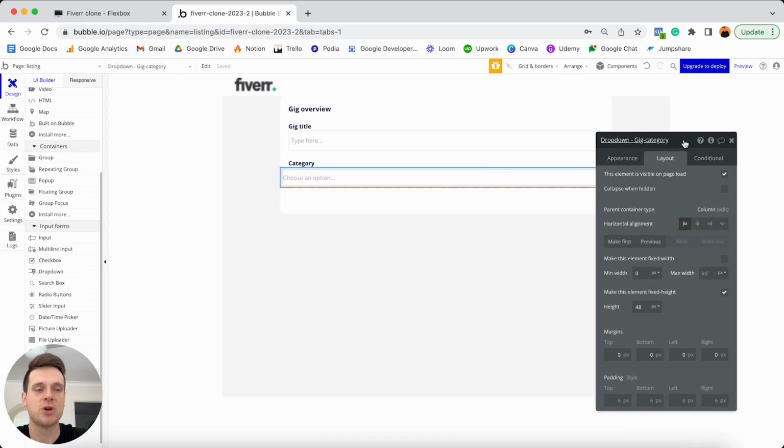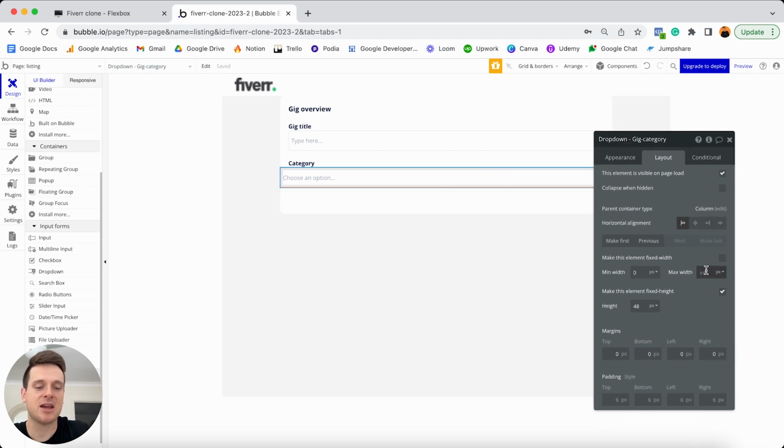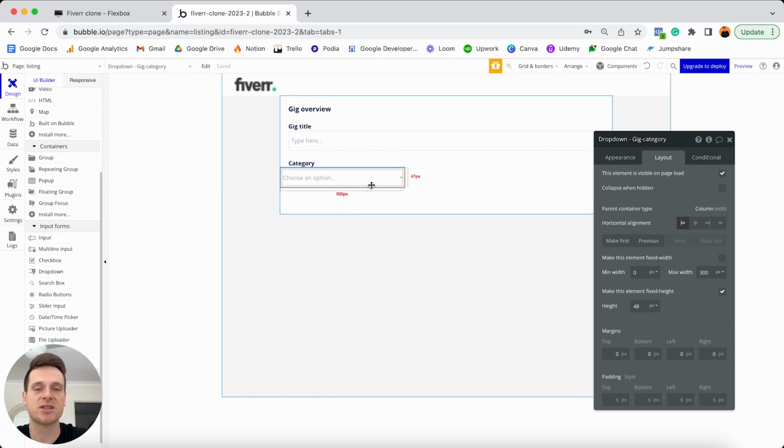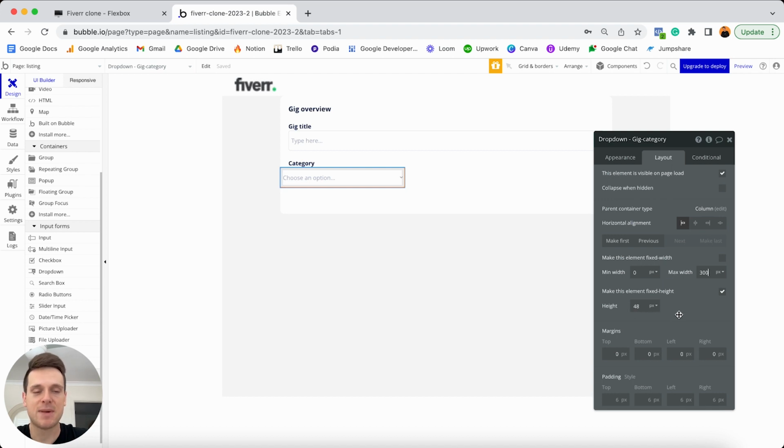So what I'm going to do is just set a maximum width here of 300 pixels, which just means that at any point in time, this is the largest possible size that our drop-down menu could be. And that to me looks a little bit more reasonable. When it comes to the height, I'm just going to once again leave this as a fixed value at 48 pixels. I won't need to make changes there. The only other thing I'll need to do is just add in some margins around this drop-down. So I'm going to add in 20 pixels of margin on the left and 20 pixels of margin on the right.